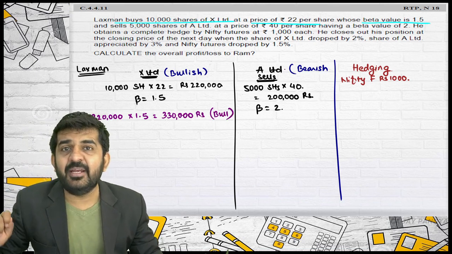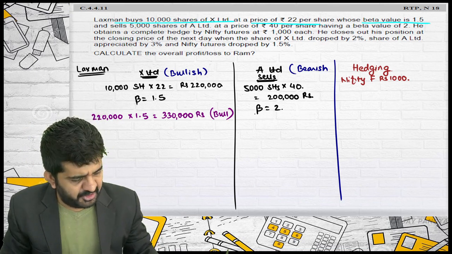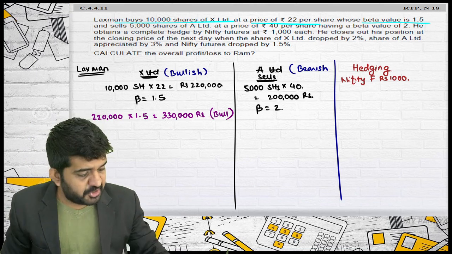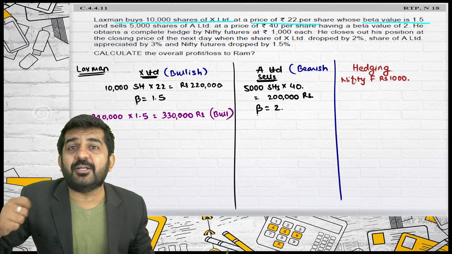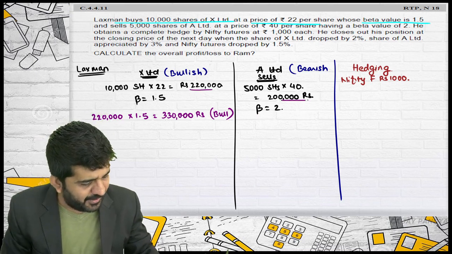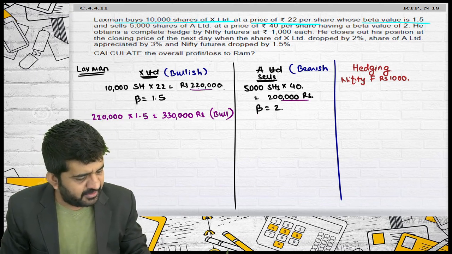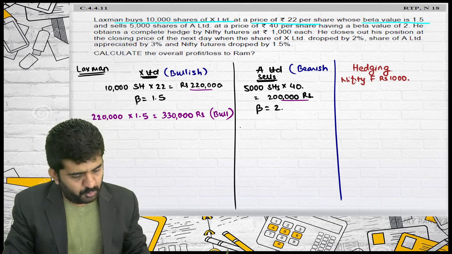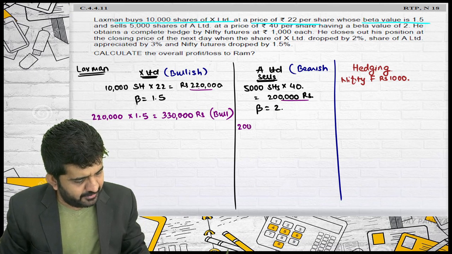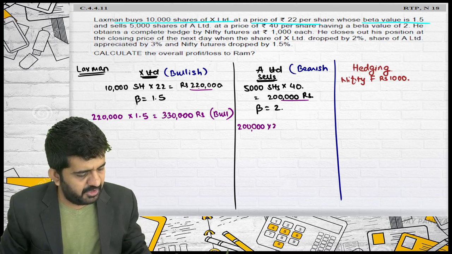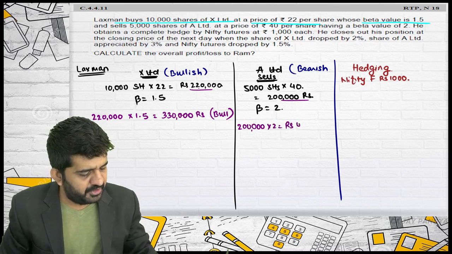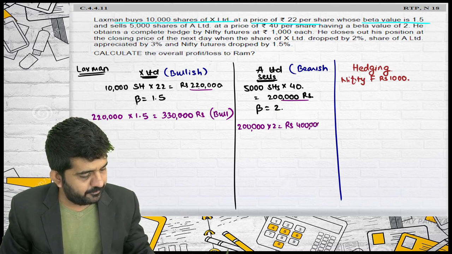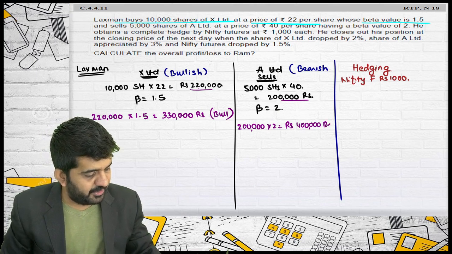A Limited. In A Limited, Lakshman is bullish or bearish? Bearish. But what is the risk exposure in A Limited? You cannot say 2 lakhs. See, then these two cannot be compared. This is having beta of 1.5. This is having beta of 2. Is it alright? So, what is the risk exposure in this? It is 2 lakh multiplied by 2. That is rupees 4 lakh. He is bearish.